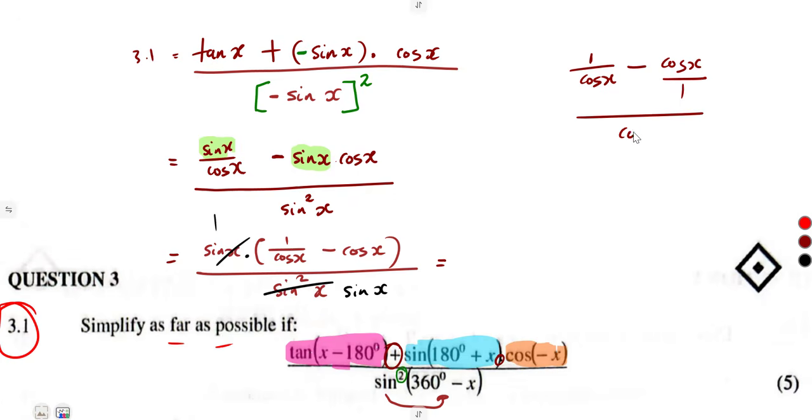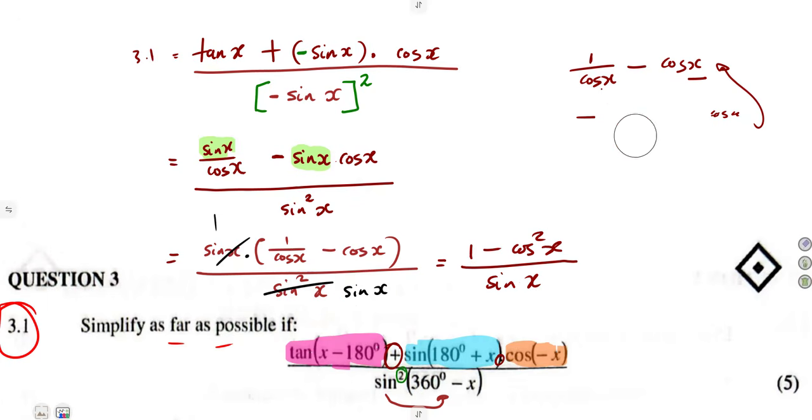So my denominator is cos x, 1 times 1 is 1, minus cos x times cos x, which is cos squared of x. So this whole part gives us 1 minus cos squared of x over sine x.